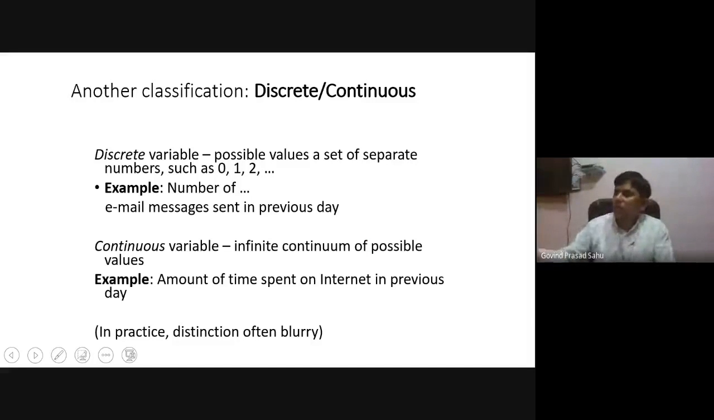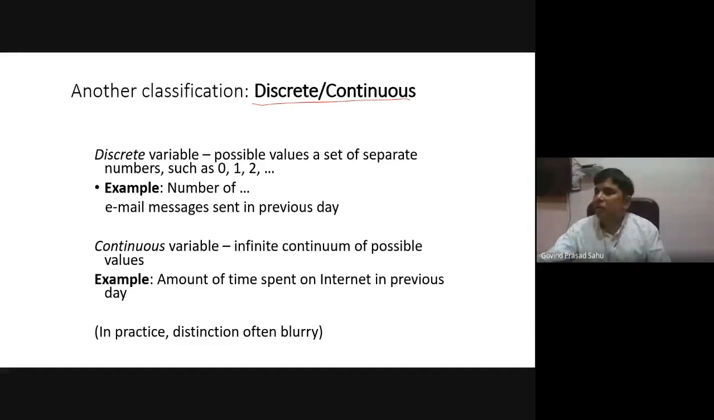Another classification is on the basis of discrete and continuous data. We need to understand when we call data discrete and when we call it continuous. When we consider data as discrete, what limitations do we have? When we consider data as continuous, what extra benefits do we get? Accordingly, we have to choose whether our variable is a discrete variable or a continuous variable.